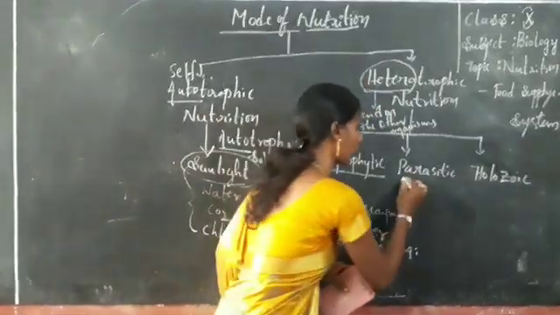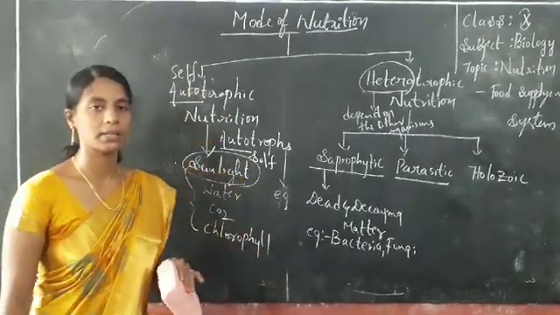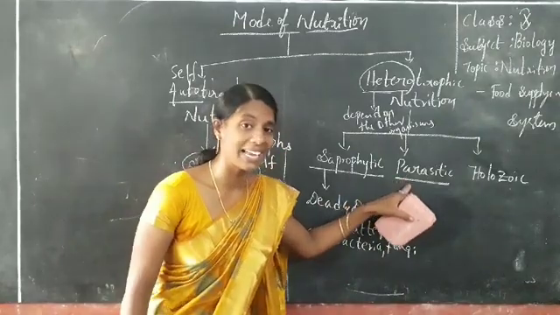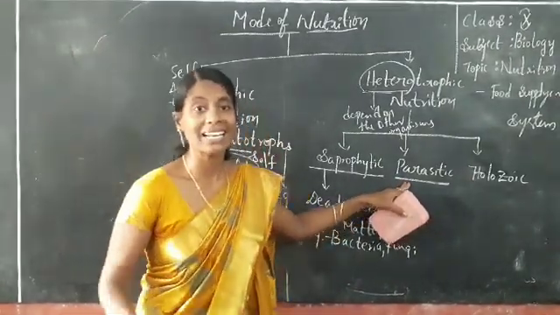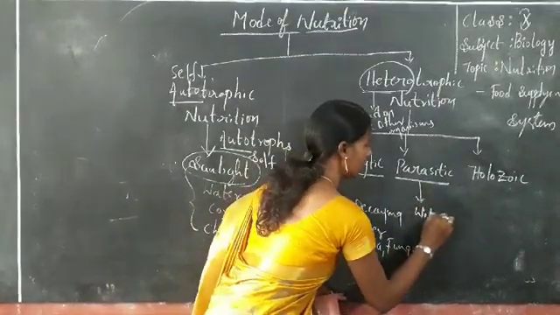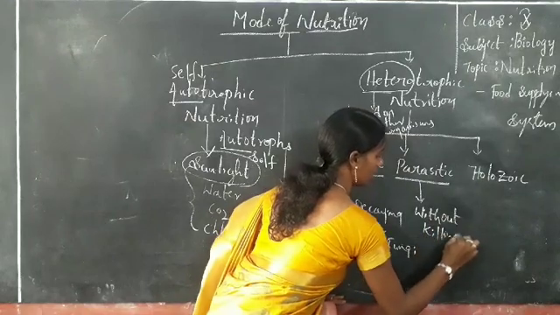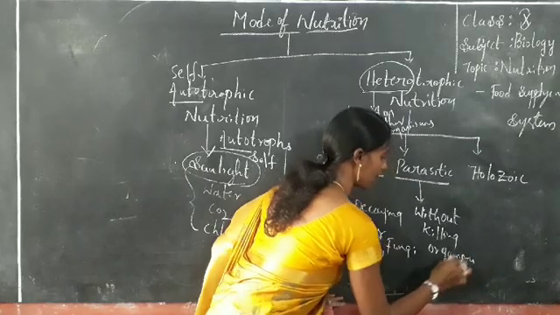Let us go to the topic of parasitic nutrition. What is parasitic nutrition? In this type of nutrition, organisms depend on other organisms, but without killing them, they obtain food materials. Can you say some examples?